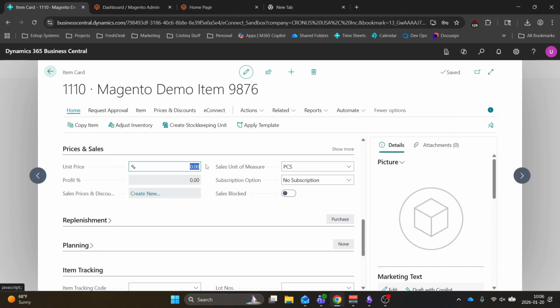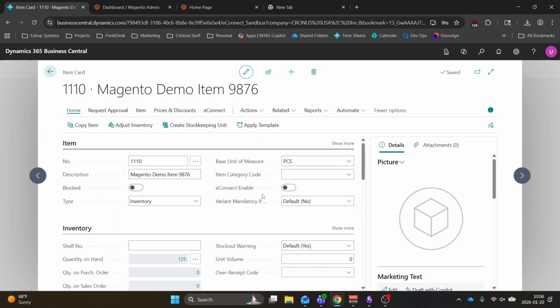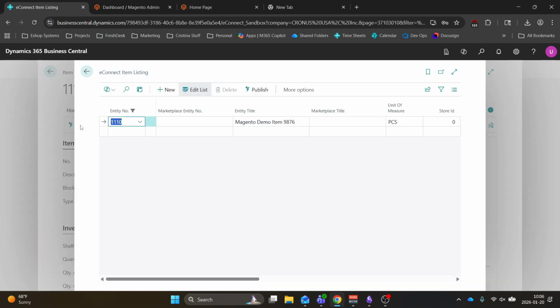And I'm going to give it a unit price. Now you see up here we have this eConnect menu and an item listing module within it. So here's where we would add this item to our storefront. So first, we need a marketplace entity number. I'm just going to use the Business Central entity number here and copy it in.